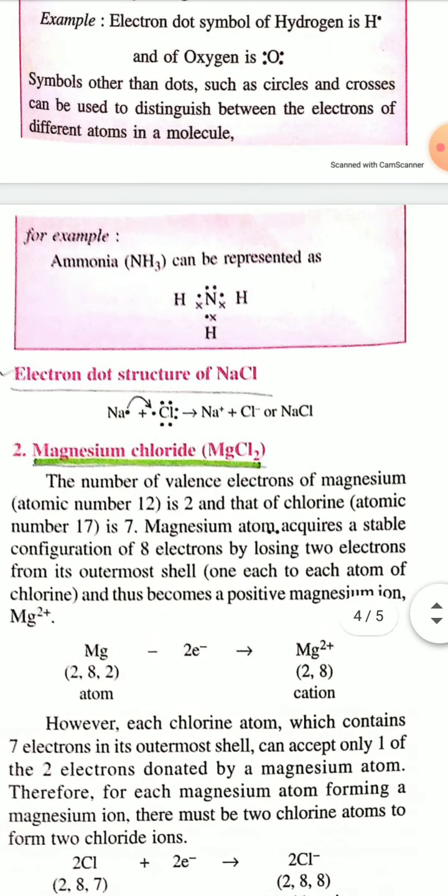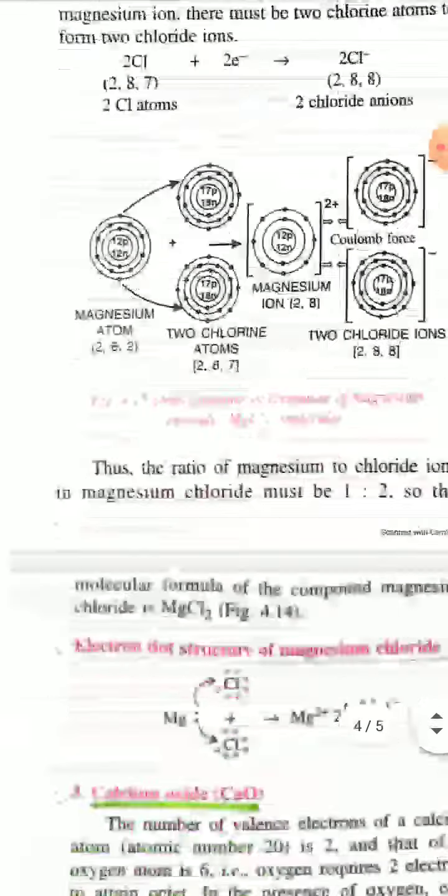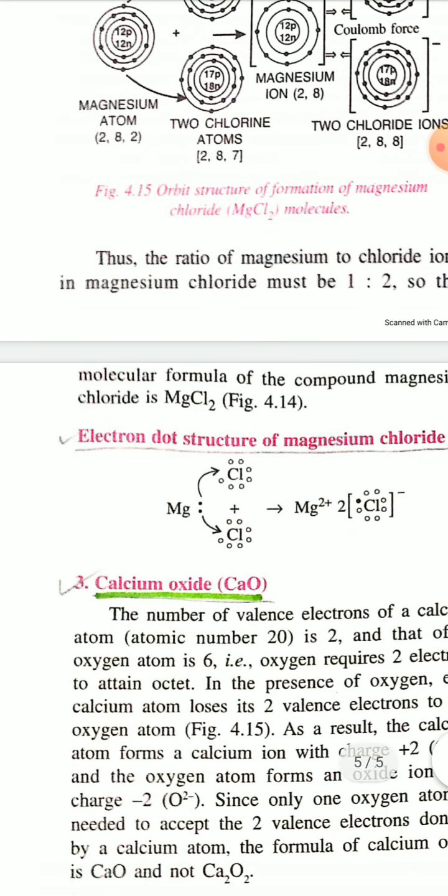Here the electron dot structure of sodium chloride is also given, and the electron dot structure of magnesium chloride is also given. You have to read all the orbital diagrams and electron dot diagrams of each ionic compound. Okay.